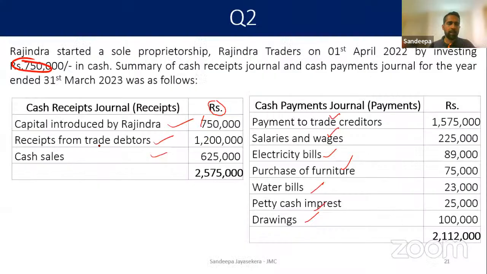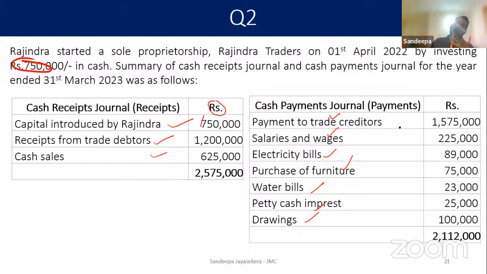So the cash receipt side is okay. I will go to the cash payments. Payment to the trade creditor. What is the double entry? When you are paying the creditor, cash will come down. Credited to cash.